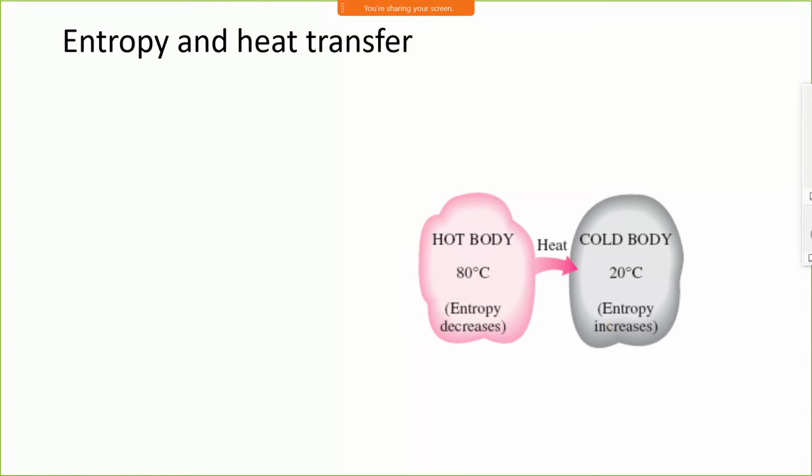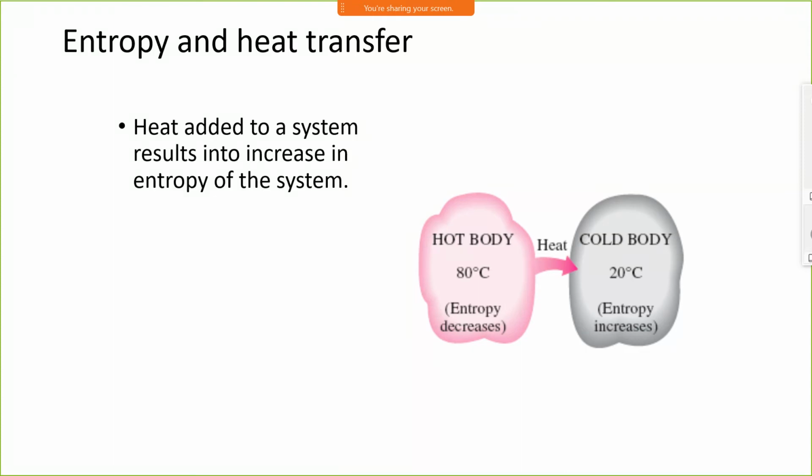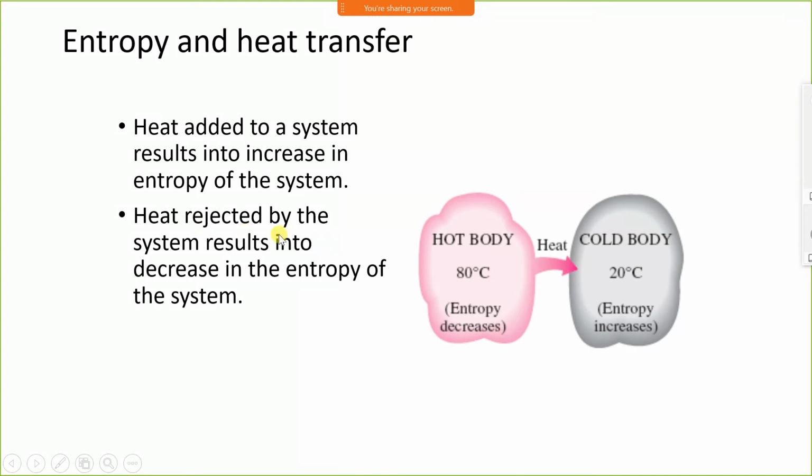It is very simple to understand: if the temperature or the heat of a substance increases, entropy also increases; if it decreases, entropy also decreases. Heat added to the system results in an increase in entropy of the system. Heat rejection by the system results in a decrease in entropy of the system. During heat transfer, net entropy increases.